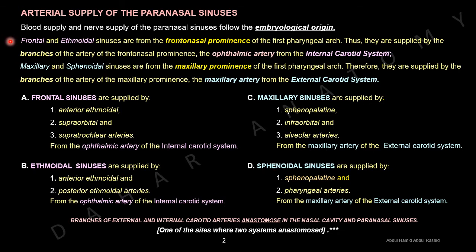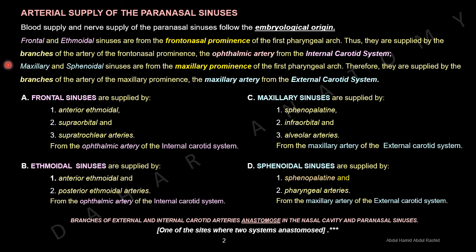Frontal and ethmoidal sinuses are from the frontonasal prominence of the first pharyngeal arch. Therefore, they are supplied by the branches of the artery of the frontonasal prominence, the ophthalmic artery, which comes from the internal carotid artery.